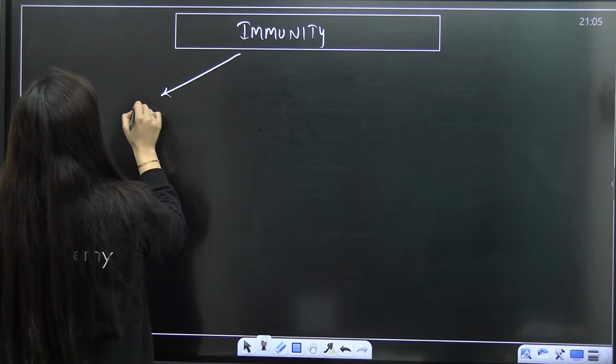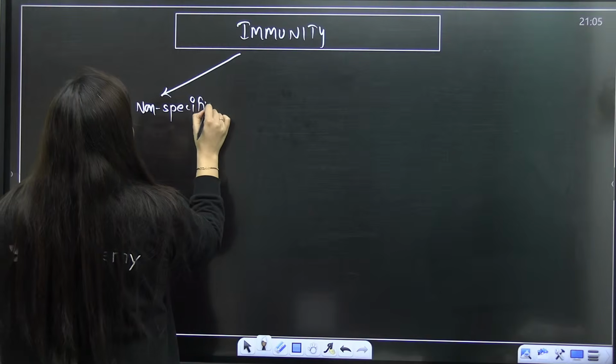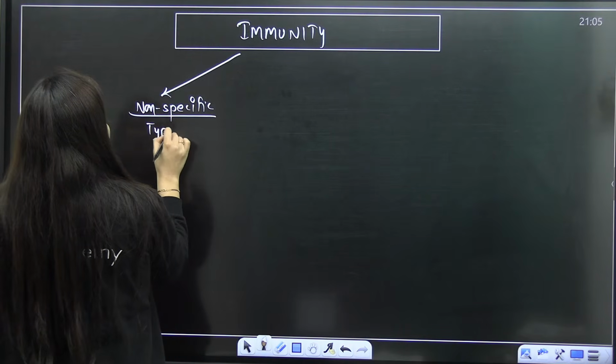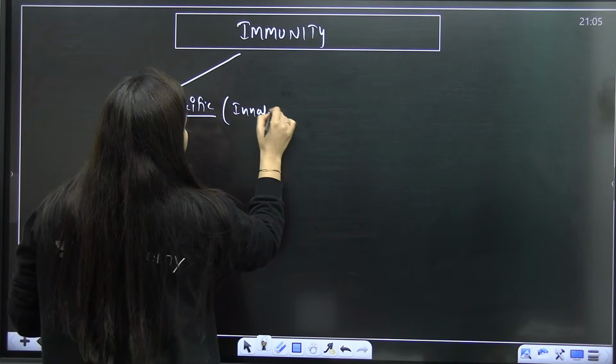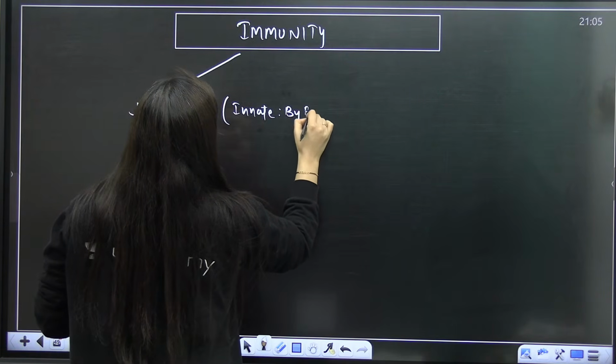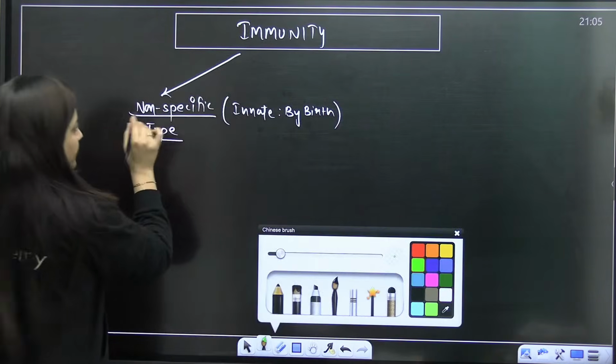Number one is a non-specific type of immunity. It is also the first line of defense. It is something which is innate. What is the meaning of innate? Innate means something which we are getting by birth. So firstly, we will talk about it.